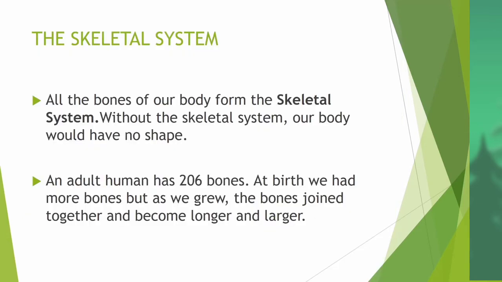Next topic is the skeletal system. All the bones of our body form the skeletal system. Without the skeletal system, our body would have no shape. An adult human has 206 bones. At birth we had more bones, but as we grew, the bones joined together and became longer and larger.